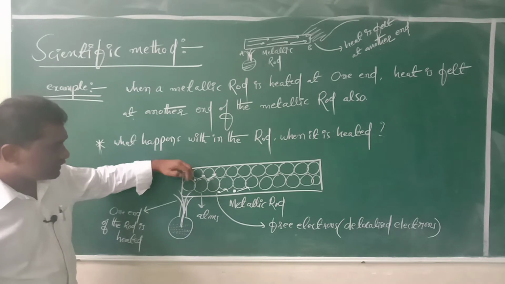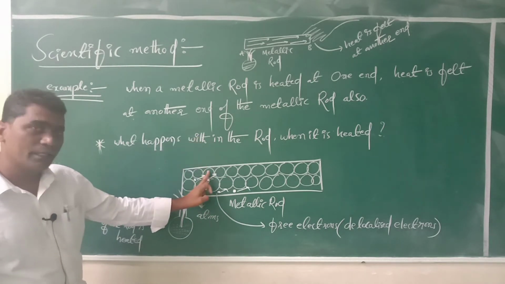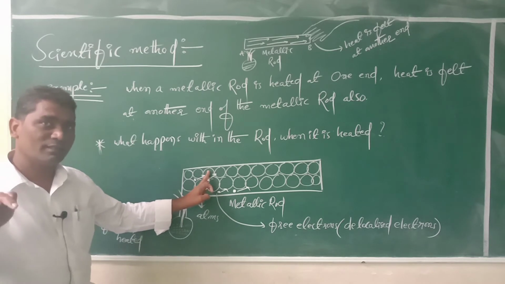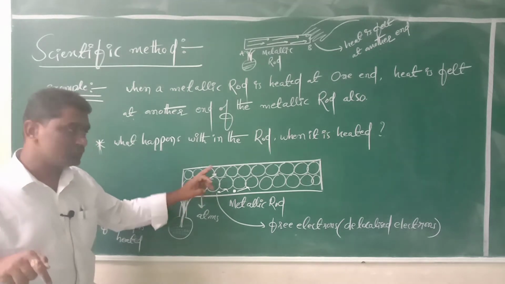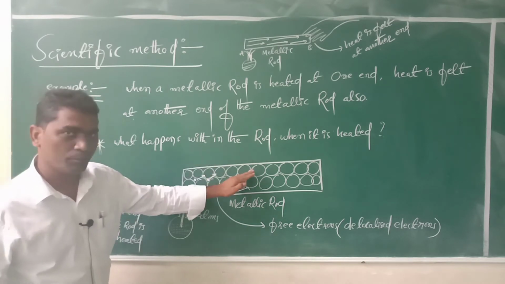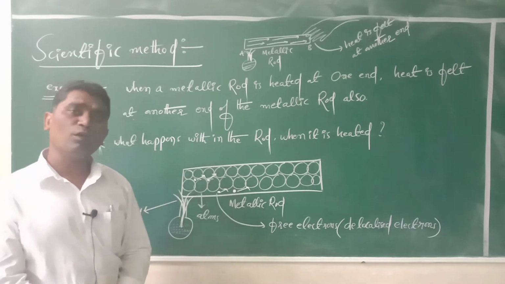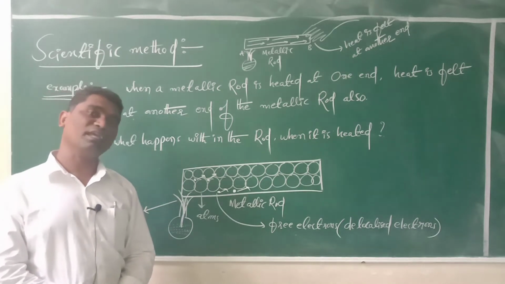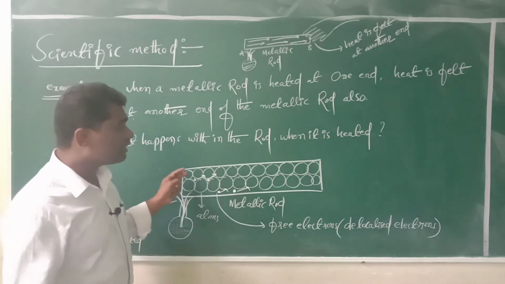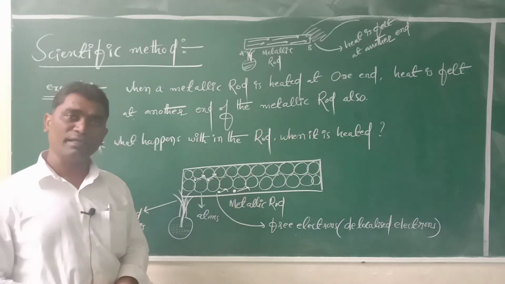These free electrons transfer heat energy to other atoms. In those atoms also, electrons in the last orbit will gain heat energy and transfer it to another atom. So for every atom, delocalized electrons, nothing but free electrons, will be there. With these free electrons also, heat is transferred to the other end of the metallic rod.